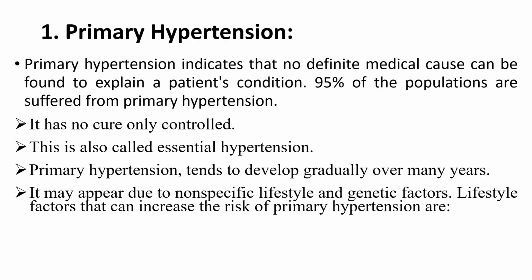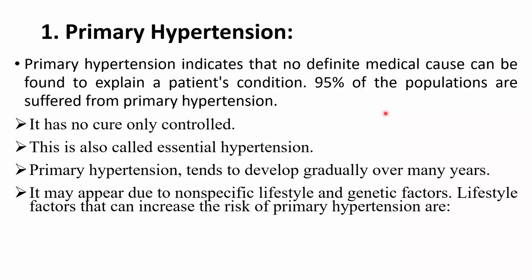First is the primary hypertension. Primary hypertension indicates that no definite medical cause can be found to explain a patient's condition, and 95% of the population suffers from this type of hypertension. It has no cure, but it can only be controlled. This type is also called the essential hypertension.